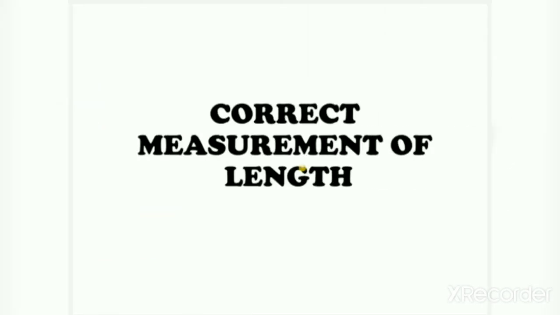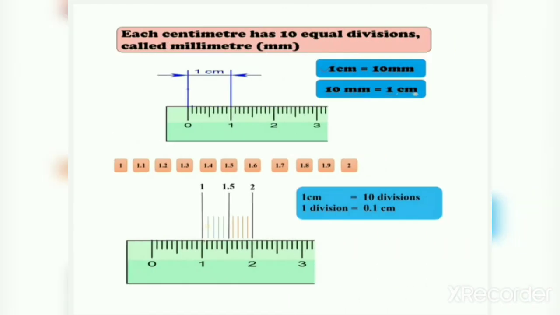Now, correct measurement of length. How to measure correctly? Let's understand this. Each centimeter has 10 equal divisions called millimeter. As I already told you, 1 centimeter is equal to 10 millimeter.